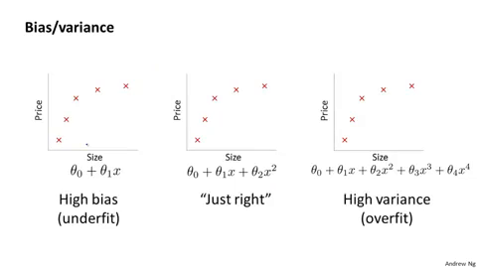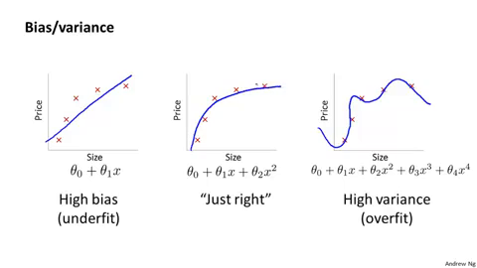So you've already seen this figure a few times, where if you fit too simple a hypothesis, like a straight line, that underfits the data. If you fit too complex a hypothesis, then that might fit the training set perfectly, but overfit the data. And maybe a hypothesis of some intermediate level of complexity, so maybe a degree 2 polynomial, not too low and not too high degree, that's just right and gives you the best generalization error of all of these options. Now that we're armed with the notion of training, validation and test sets, we can understand the concepts of bias and variance a little bit better.